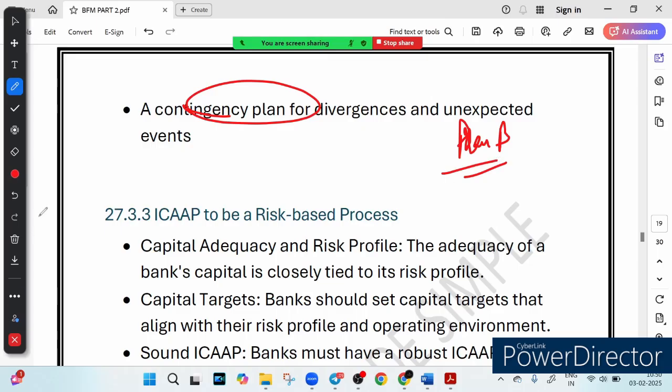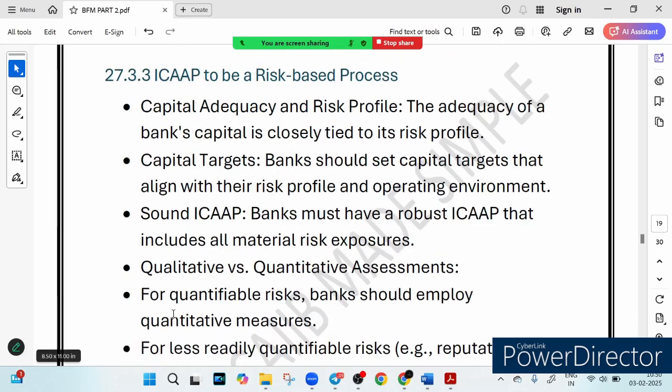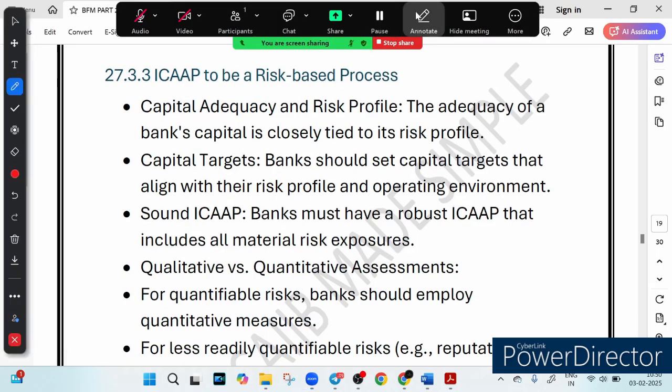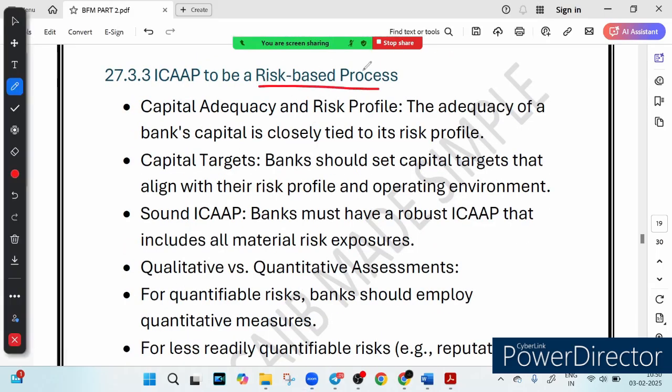Now let's talk about the next topic we have. We know why it is a forward looking process. The next topic is that ICAAP is a risk based process. So why does one size fit all not work in banking? The risk based ICAAP approach, right?